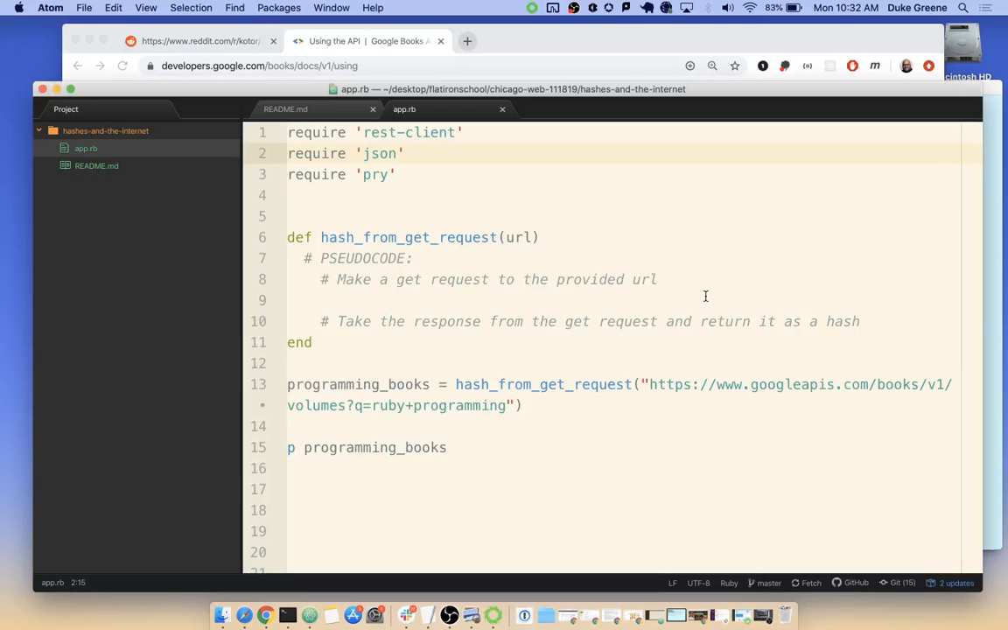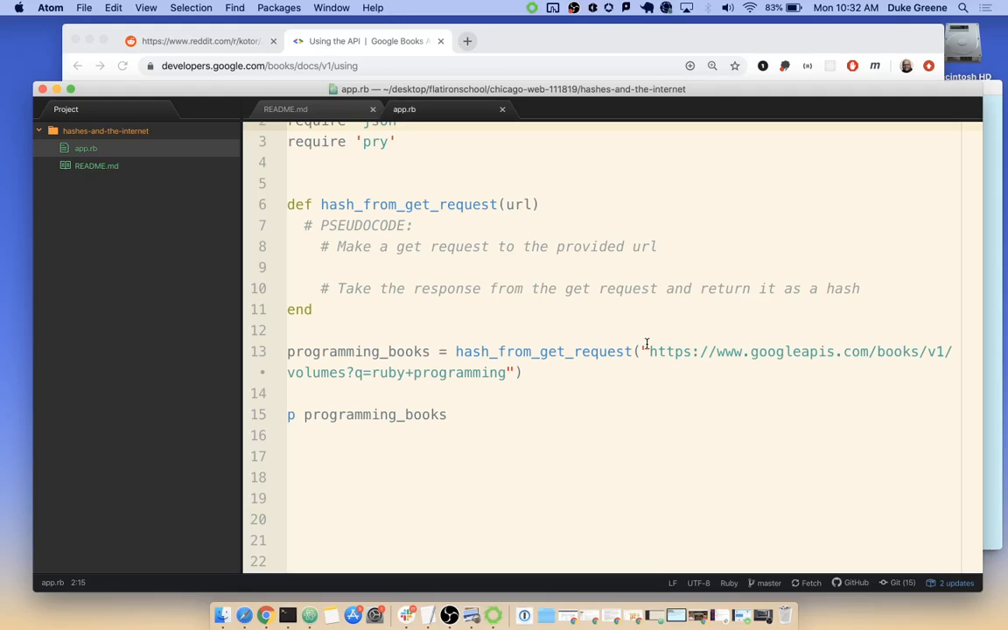I have a similar chunk over here, right? If we go to HTTPS googleapis.com, books v1 volumes, and then my query is Ruby plus programming, that's me looking for any book where the title or the content of the book contains the words Ruby programming, right? So what I'd like to do is to have this be a hash that comes back from that request. I'd like to see a list of books about Ruby programming come back, and I'd like to be able to run this app.rb and then see programming books come out on the screen.